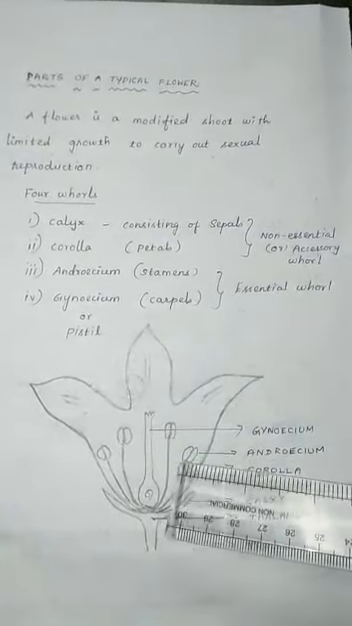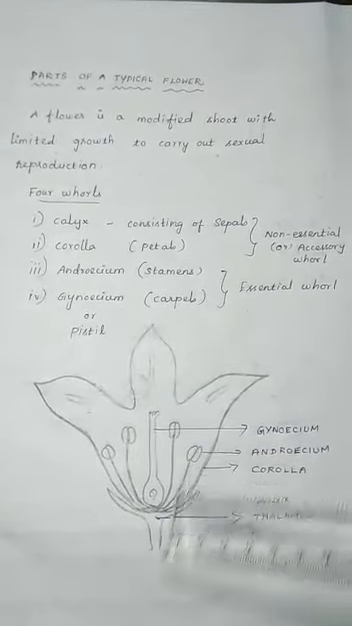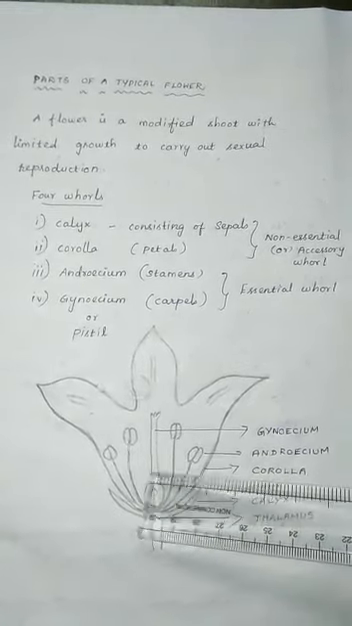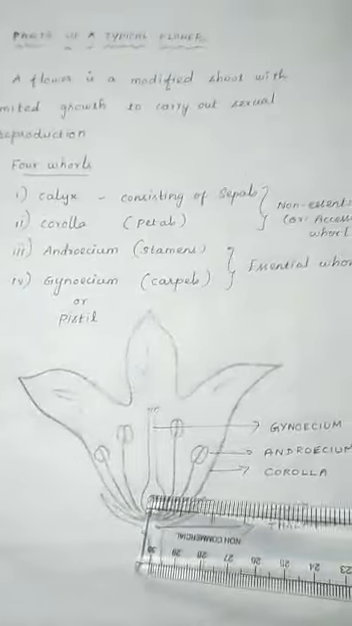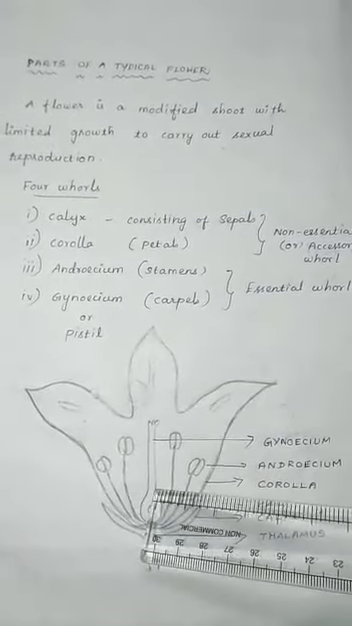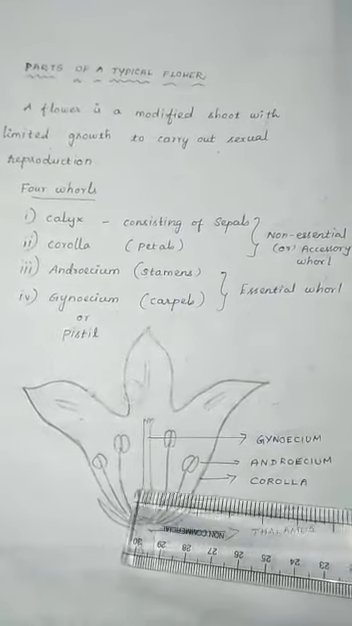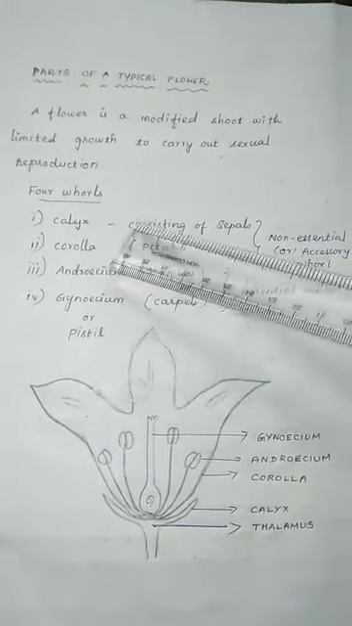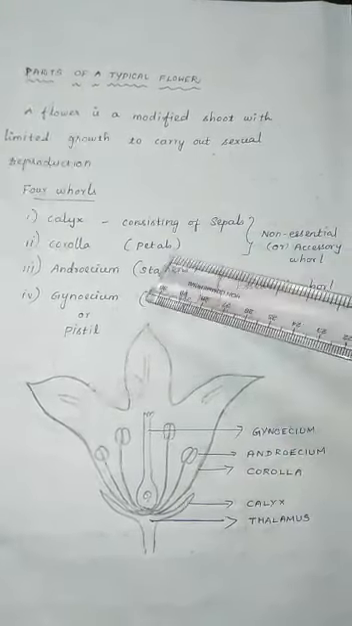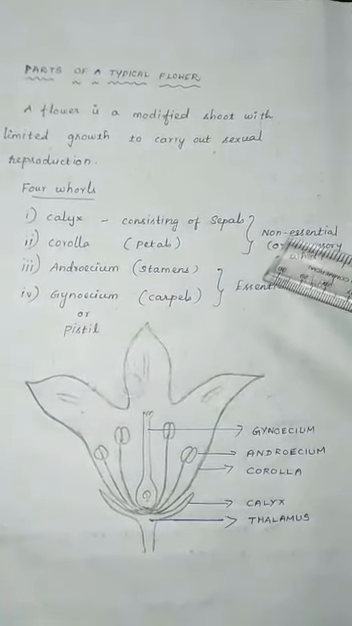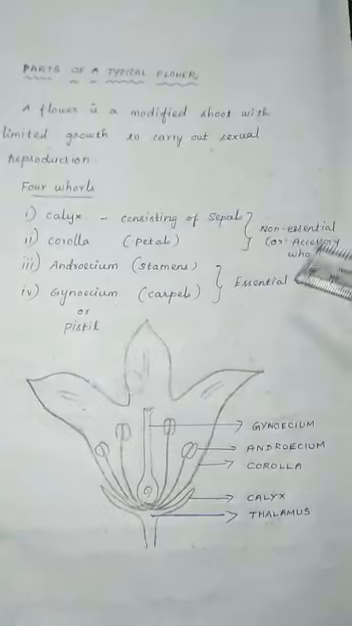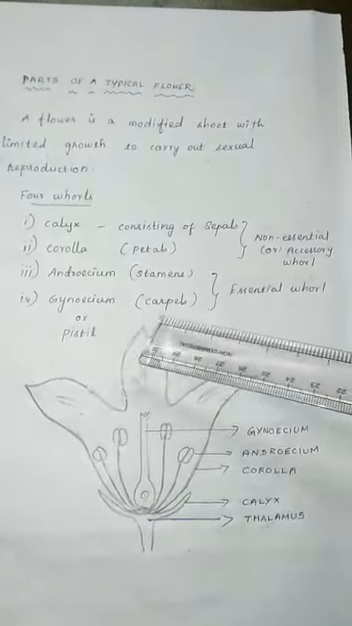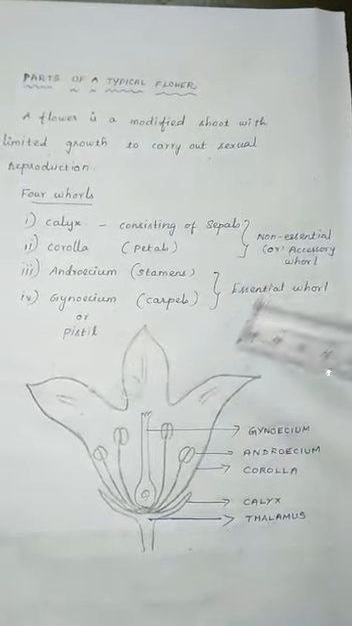Then the next one, in the third whorl, is the androecium, which consists of stamens. It is the male part of the flower. Then the innermost whorl is the gynoecium, otherwise called pistil. It consists of carpels. It's the female part of the flower. The outer two, calyx and corolla, indirectly take part in the reproduction, so we call them non-essential whorls, otherwise called accessory whorls. The androecium and gynoecium directly take part in the reproduction, so we call them essential whorls.